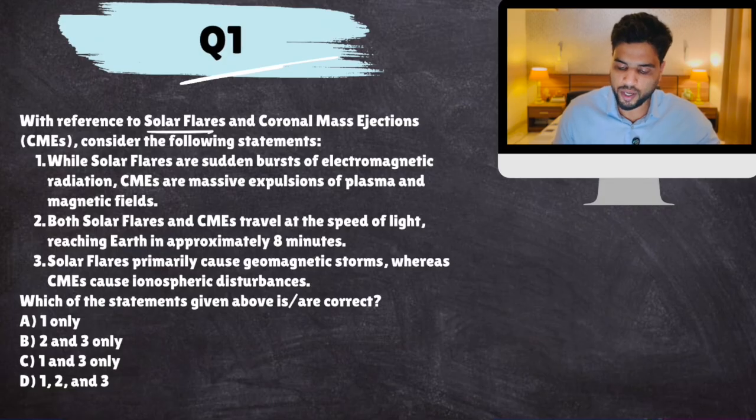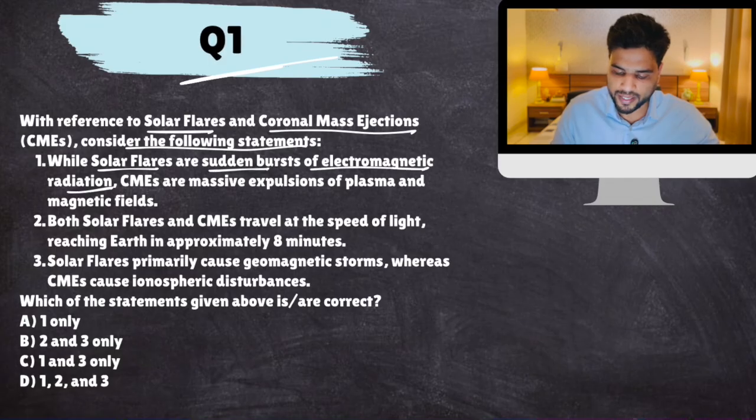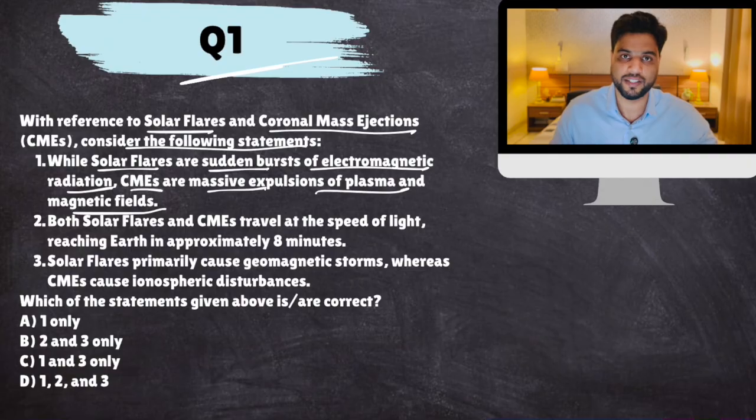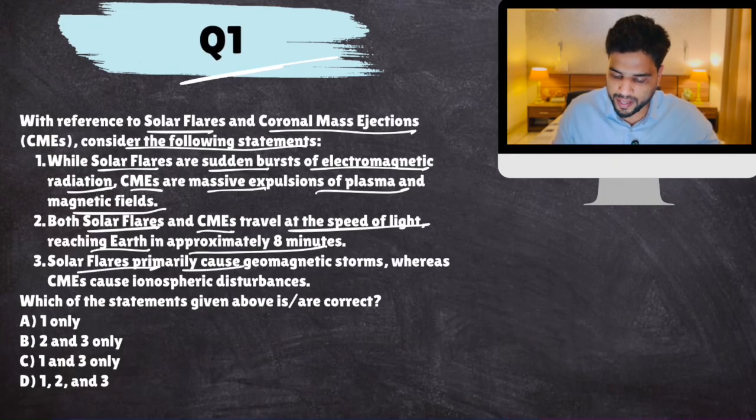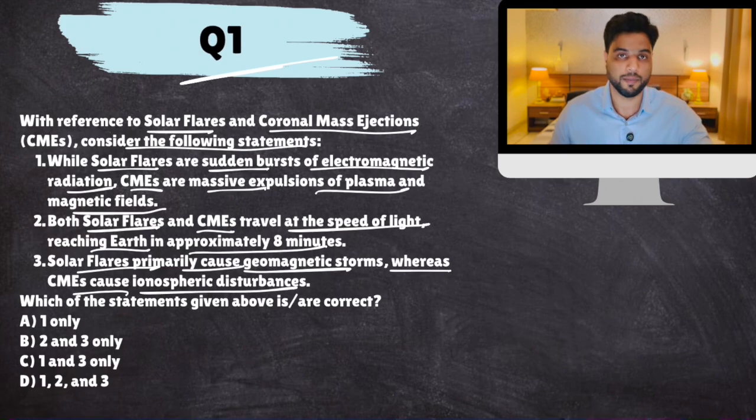With reference to solar flares and coronal mass ejections, consider the following statements. While solar flares are sudden bursts of electromagnetic radiations, CMEs are massive expulsions of plasma and magnetic fields. Both solar flares and CMEs travel at the speed of light, reaching Earth in approximately 8 minutes. Solar flares primarily cause geomagnetic storms, whereas CMEs cause ionospheric disturbances.